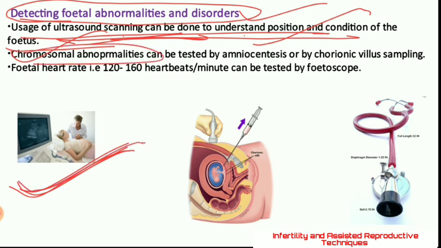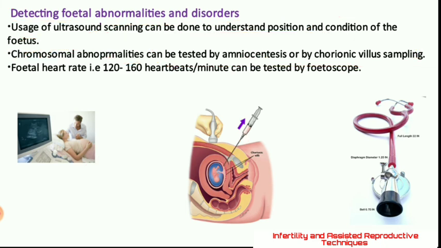The second one is chromosomal abnormalities. They are tested by amniocentesis. What is amniocentesis? A needle is inserted into the amniotic sac, and from the amniotic sac the amniotic fluid is taken, and that fluid is tested for the chromosomes. In the same way, chorionic villus sampling can be done.